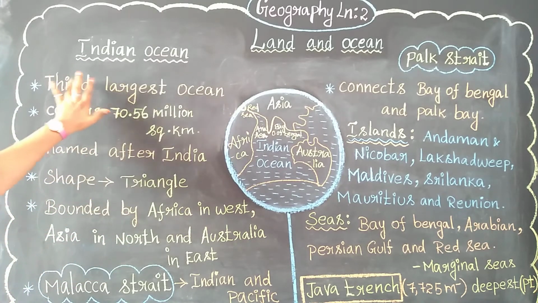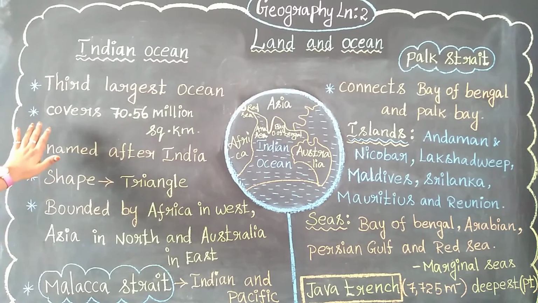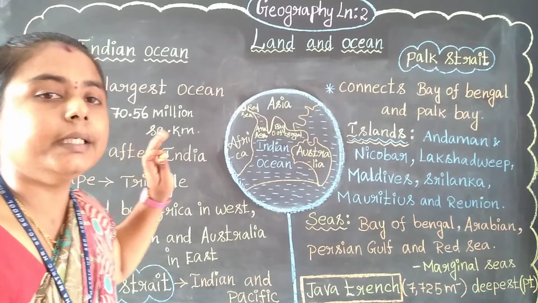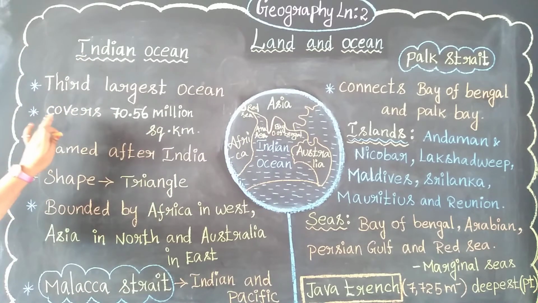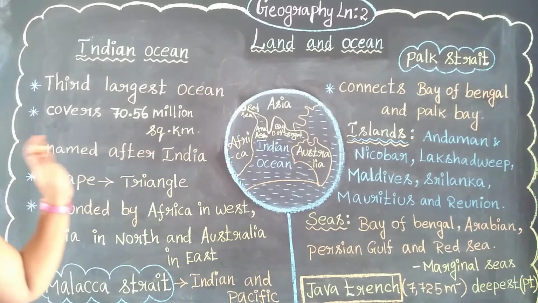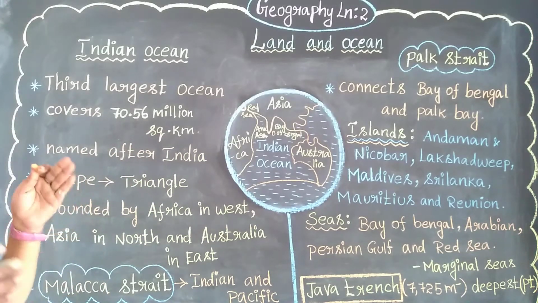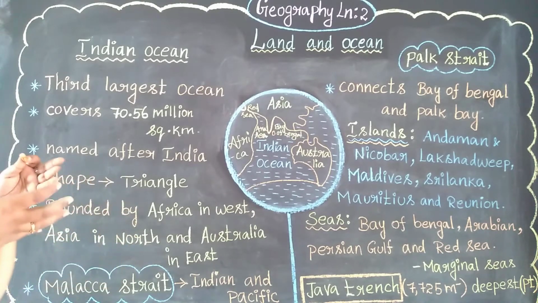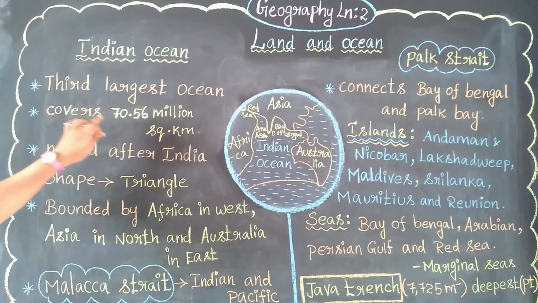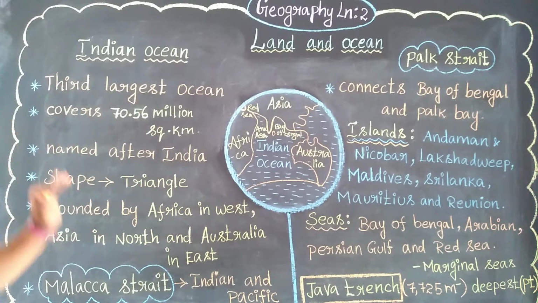Let's see it more deeply. The Indian Ocean covers 70.56 million square kilometers. That is the space it occupies, so it covers 70.56 million square kilometers of the earth's surface.